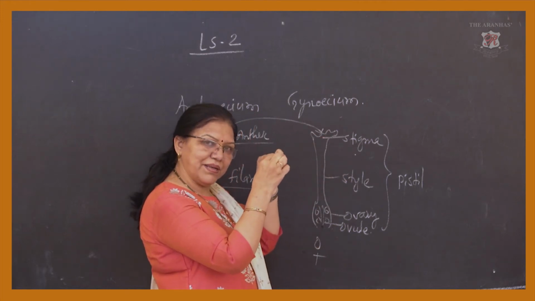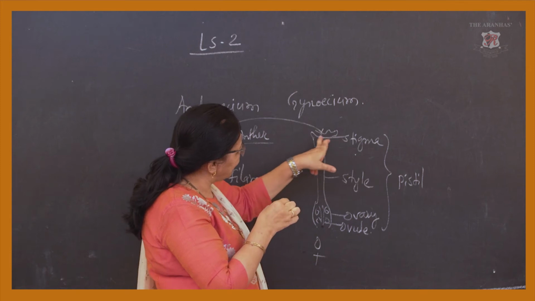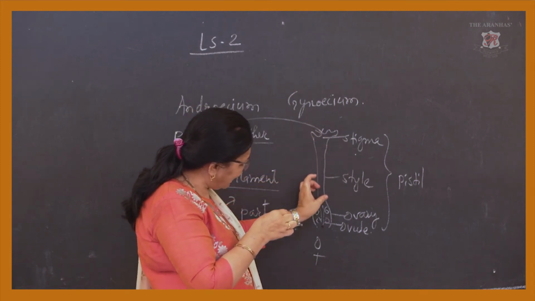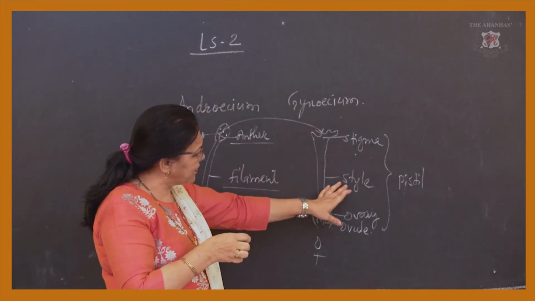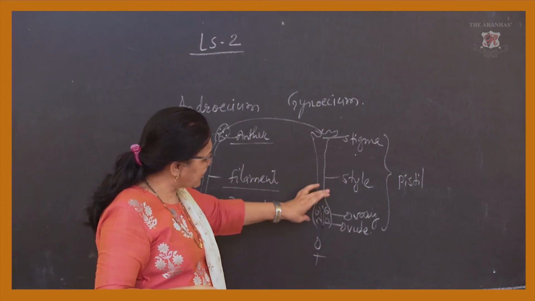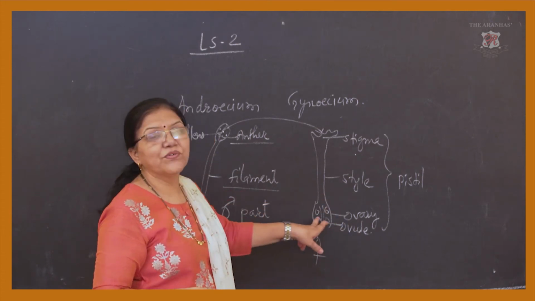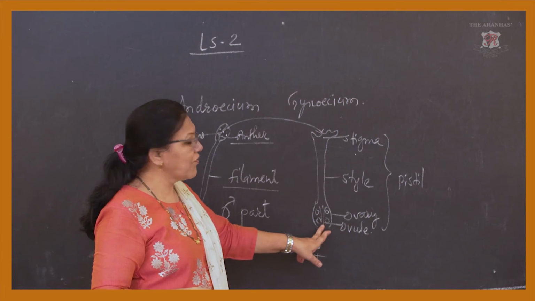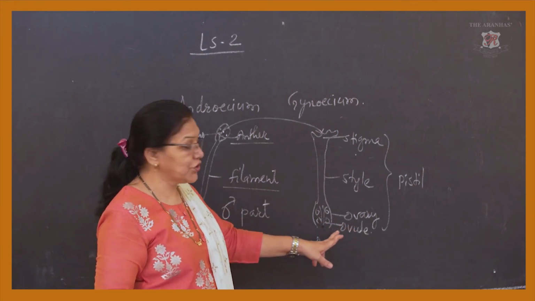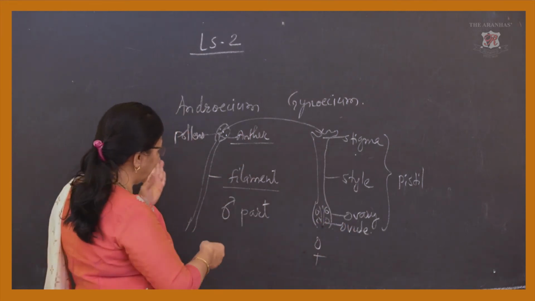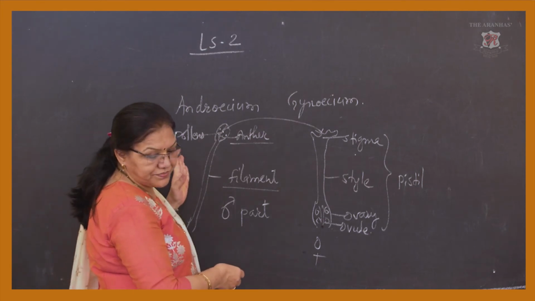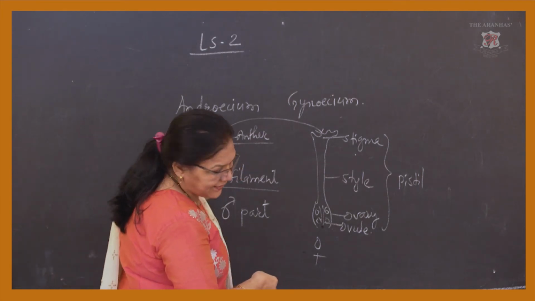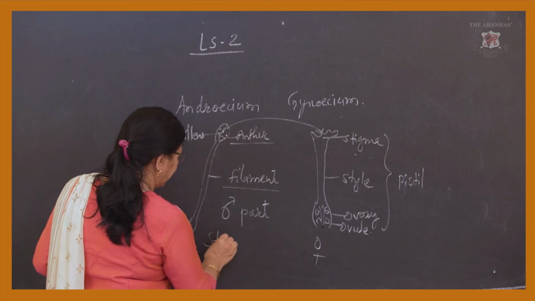It is a small table-like structure, then a slender style, or tube-like structure, called the style, and after that a swollen ovary in which the ovules are arranged. The arrangement of ovules is also called placentation. Here in the androecium, we can say these are called stamens.